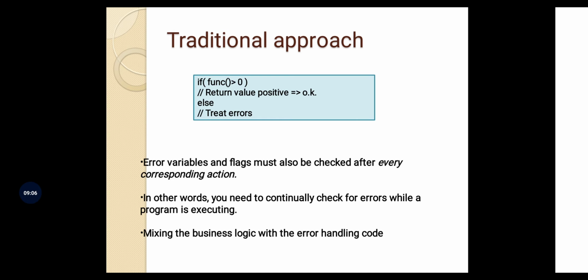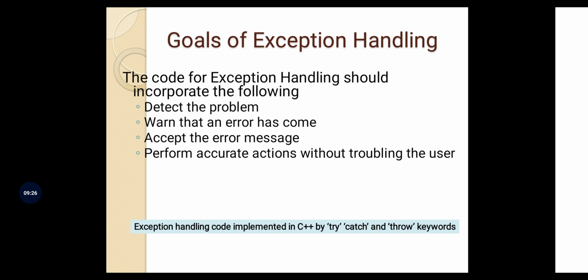So there is setting of flags and error variables depending on whether an error happened or not, and then revisiting those flags and checking them. So additional work is required to handle errors and exceptions in a traditional approach. You can go through the slides, not very important from the perspective of how you handle errors in C++, but just to have additional knowledge of how it was done before, you can have a look at it.